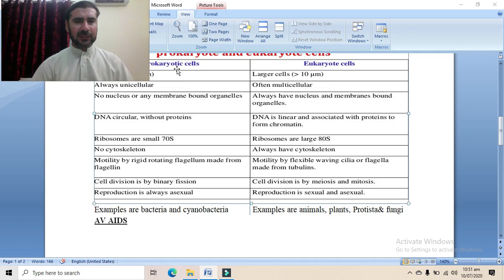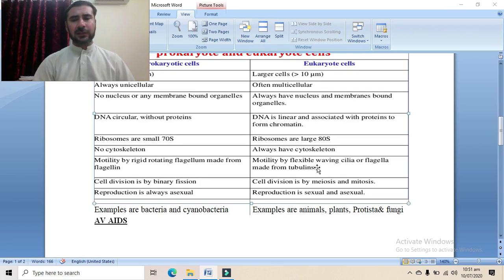In prokaryotic cells, bacteria and cyanobacteria, there is a structure known as flagellum, made of flagellin protein, and that flagellum is used for the movement of the bacteria and cyanobacteria. While in eukaryotic cell, motility is by flexible waving cilia or flagella made from tubulin.